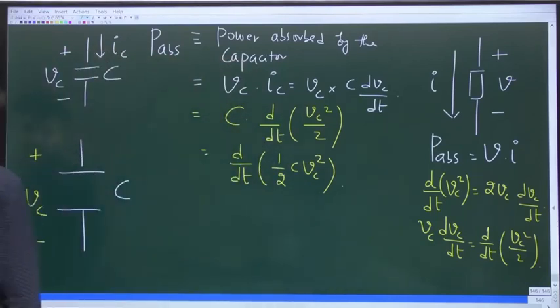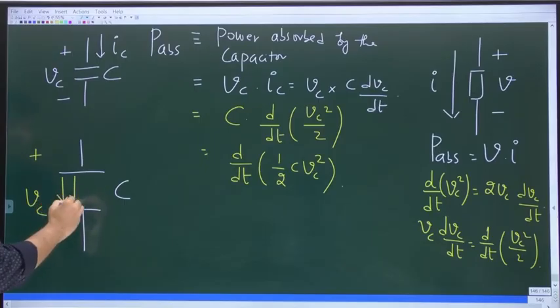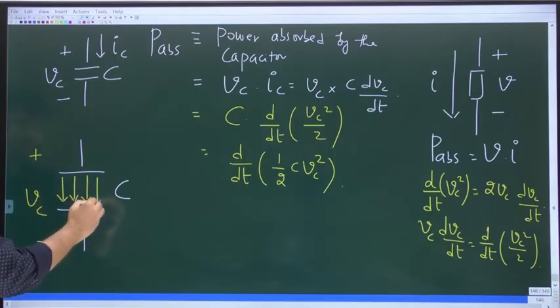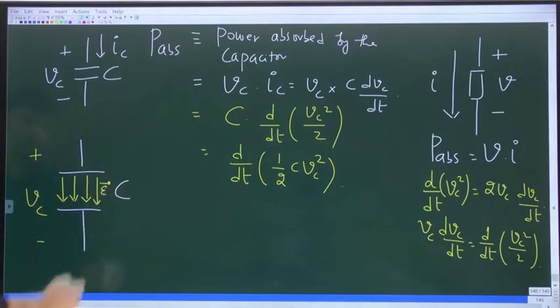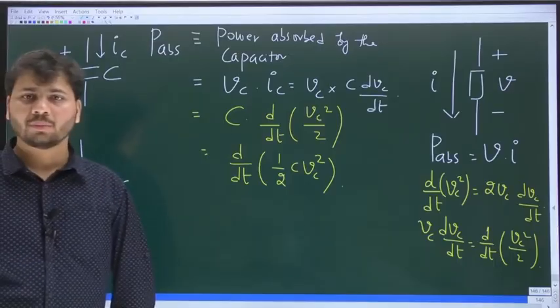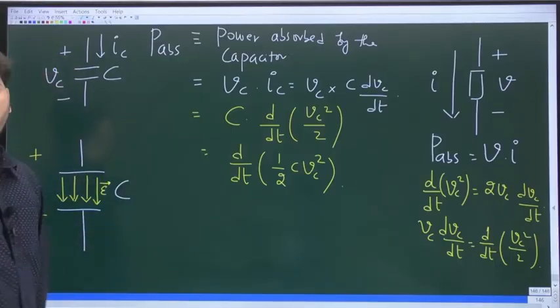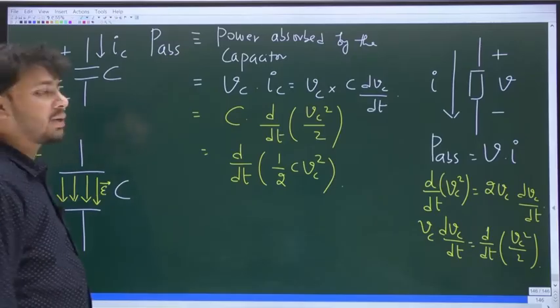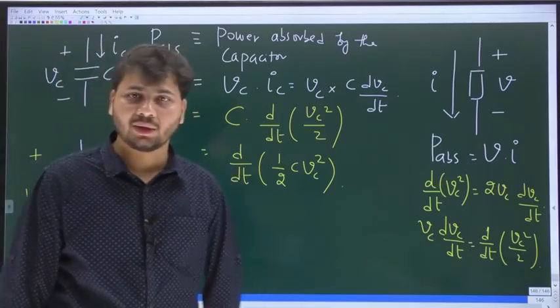So for this capacitor, the top plate is positive, the bottom plate is negative. So between the two plates, from top plate to bottom plate, you are going to have this electric field, and some energy will be stored within this electric field between the two plates. Now coming back to the power absorbed thing, power absorbed is the rate at which energy is stored in the capacitor.